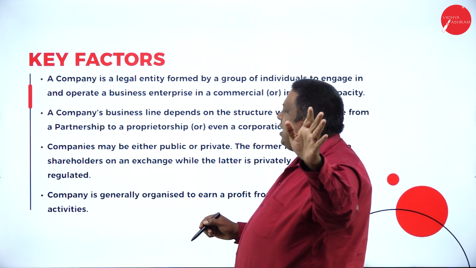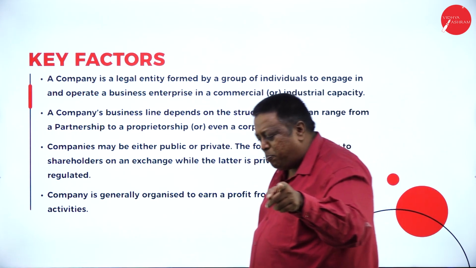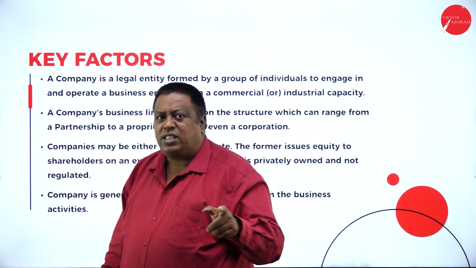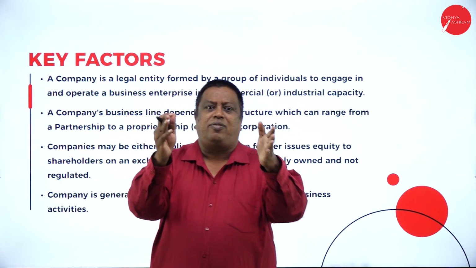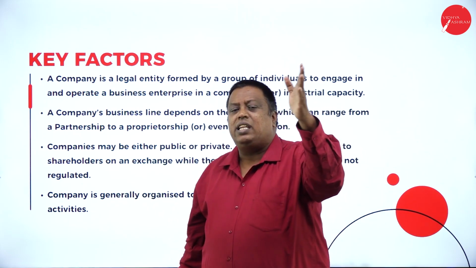The second key factor of any company is the structure, which depends on proprietorship, partnership, or incorporation.